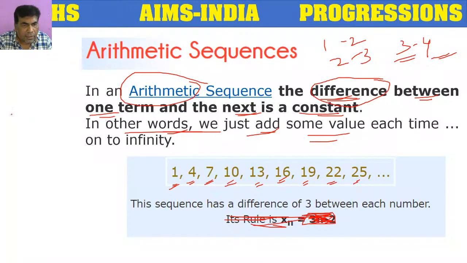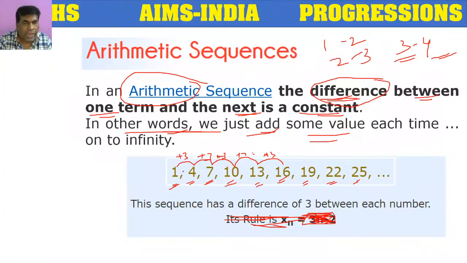So this sequence has a difference of 3. If we add 3 to 1, the value will become 4. If we add 3 to 4, we get 7, plus 3, 10, plus 3, 13, plus 3, 16. Here we are continuously adding 3, so that the next term is formed. Like this, we have a sequence.